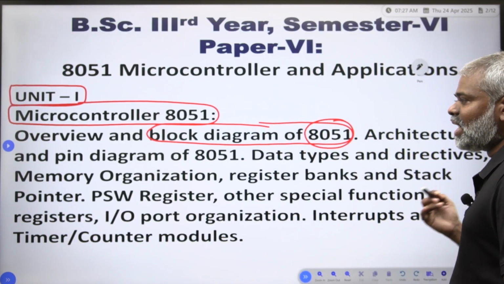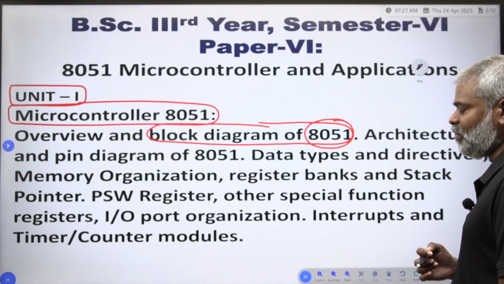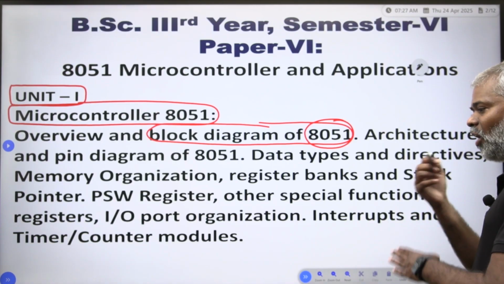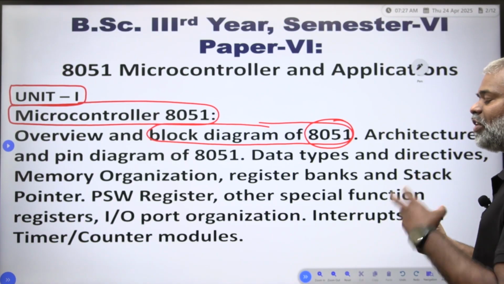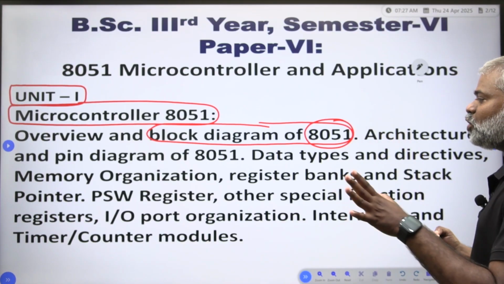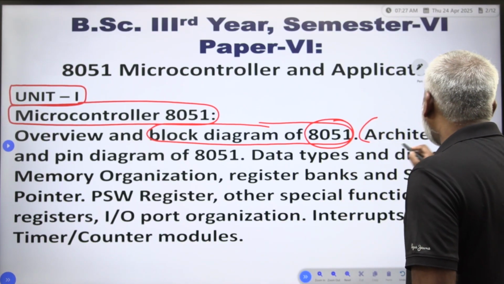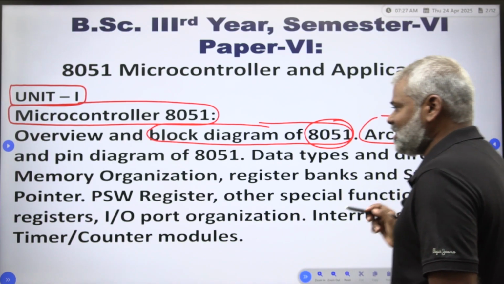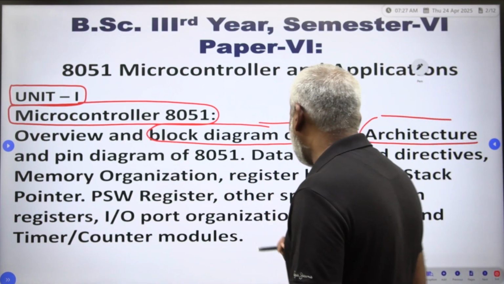Next, architecture and pin diagram of 8051. How many pins are there? How is it architected? Which pin is where? This is another long question: architecture and pin diagram of 8051.